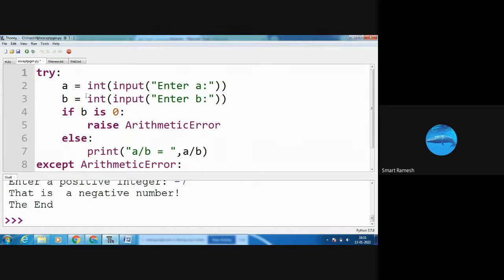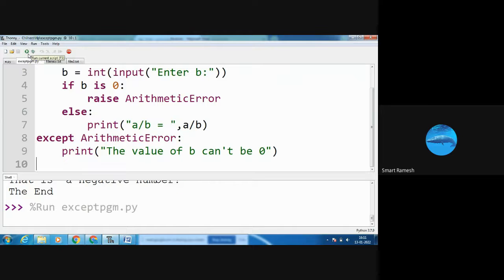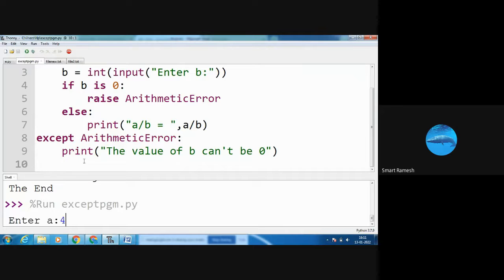Here see a value, b value. If b is 0, raise ArithmeticError. What is ArithmeticError? We directly come here. The value of b cannot be 0. Okay, see, I'm going to run the program. Enter a value 4. Enter b value 2.